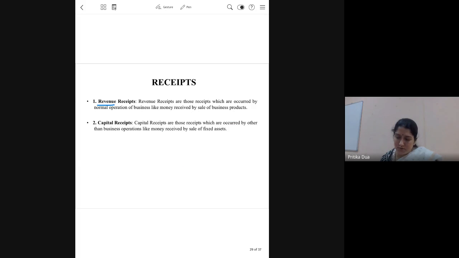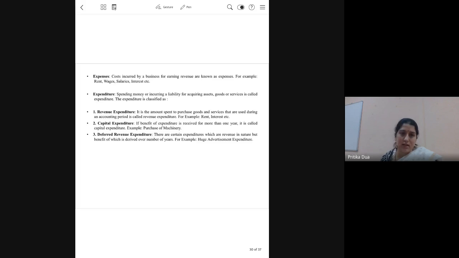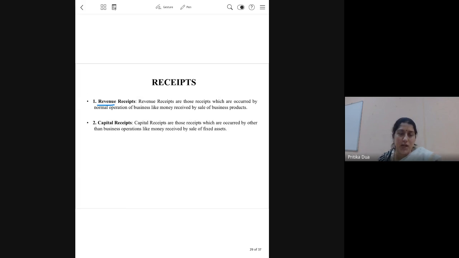Okay, we are almost at the end of the basic terms, and within this we have receipts. Now, receipts are basically documents which are showing evidence of some money received by the firm. And under that, you can have revenue receipts, you can have capital receipts. Revenue receipts are more frequent in nature because they are related to the day-to-day operations of the business.